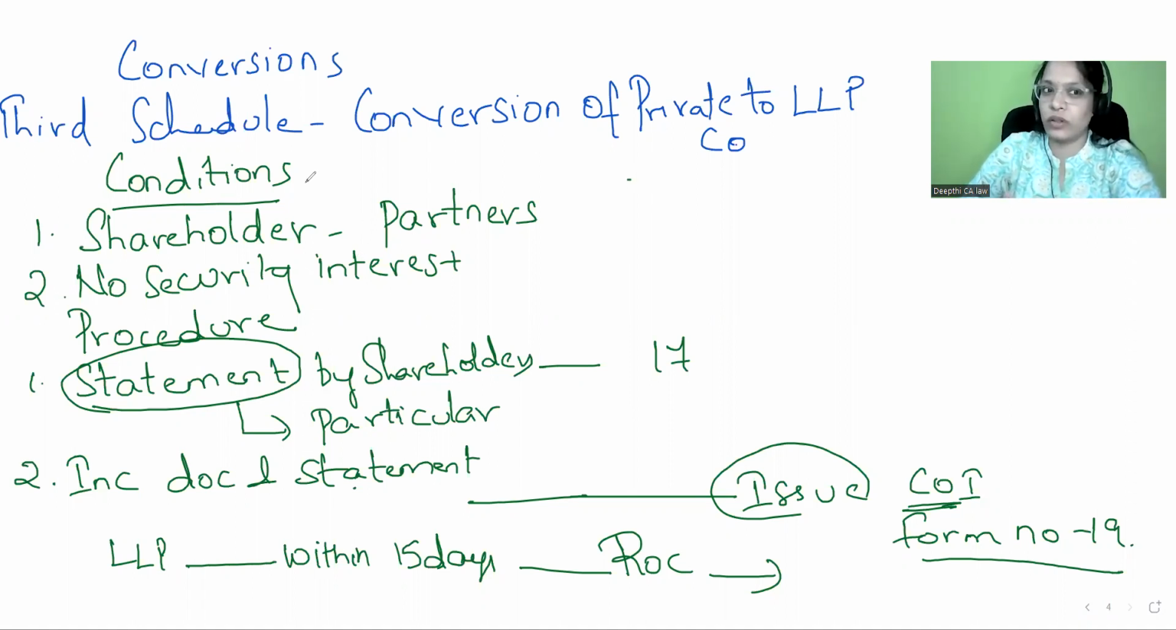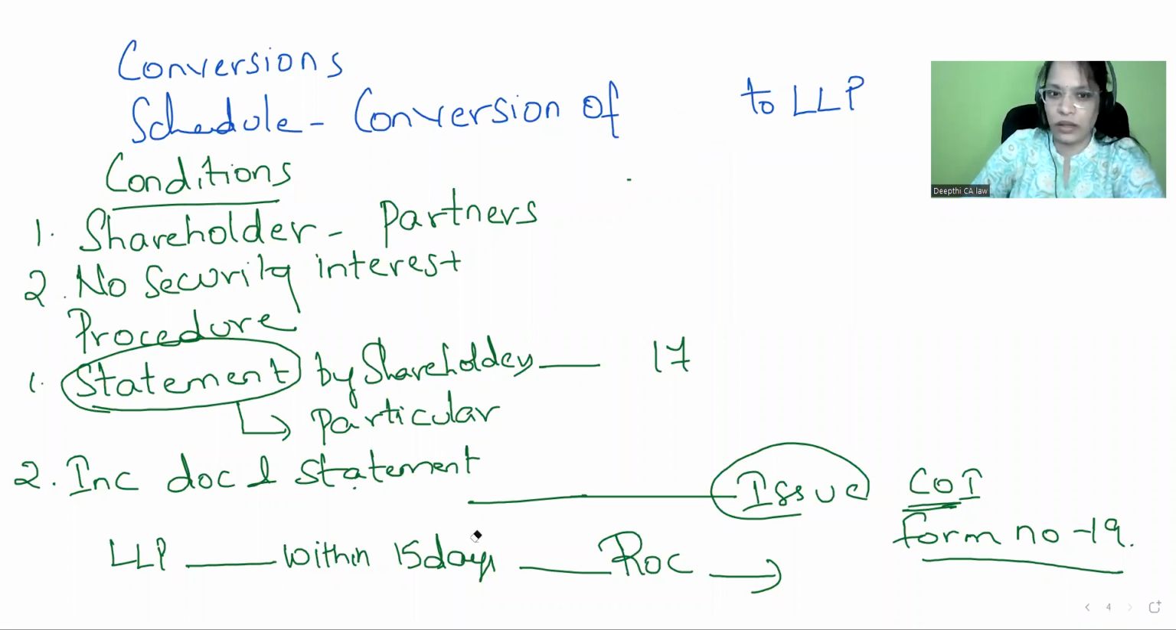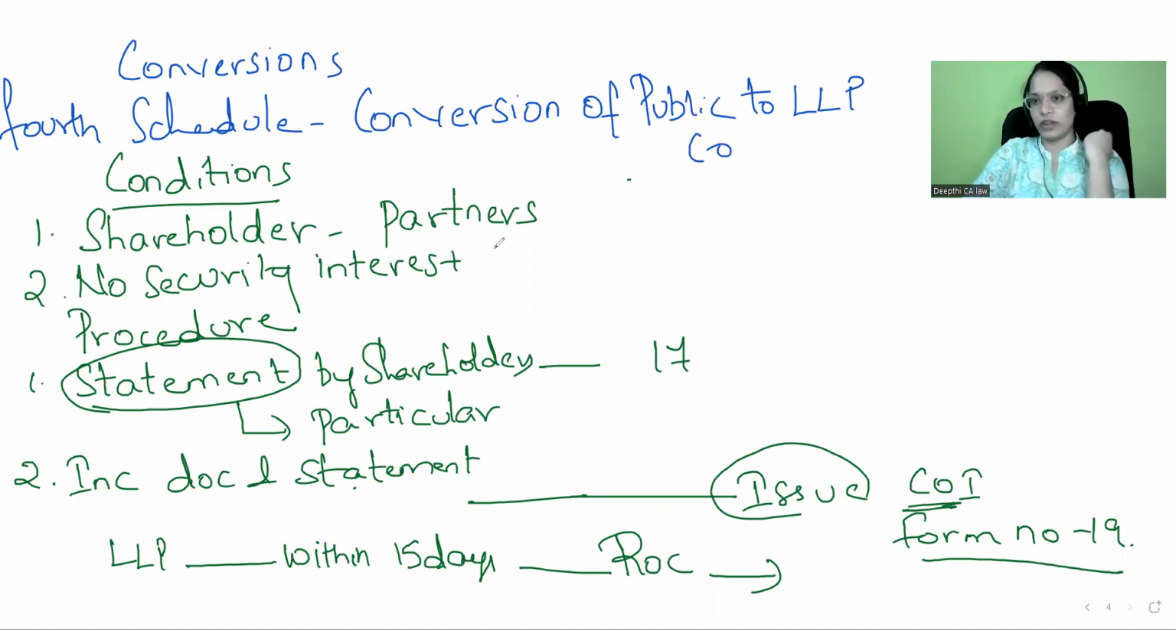So what if you're converting a public company to LLP? Same thing, no difference. But the difference here is, instead of third schedule, you have to write fourth schedule, and here public company instead of private company. Fourth schedule, conversion of public company into LLP. Same: shareholders of this company treated as partners of the LLP, no security interest. Procedure same: statement, incorporation document, registrar issues form number 19, within 15 days please inform the ROC. That's it about the conversions.